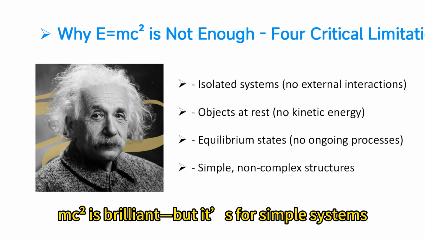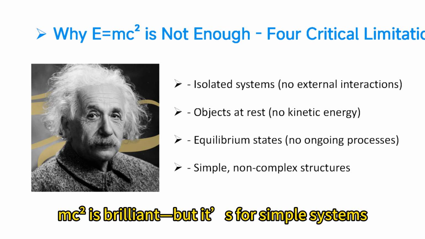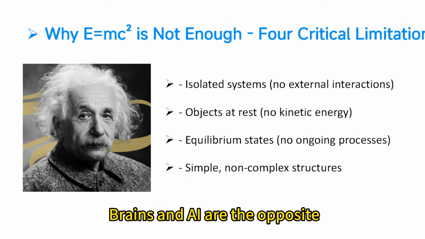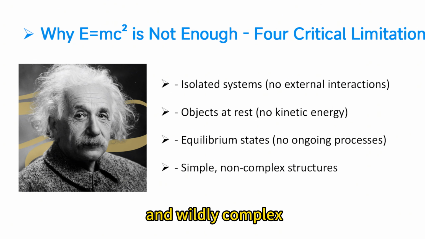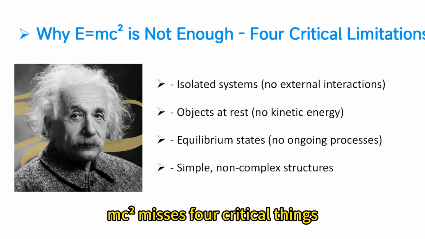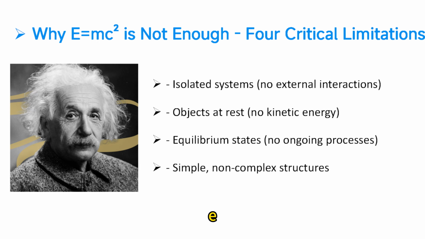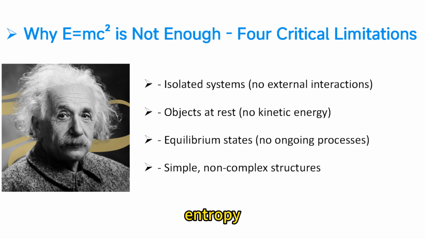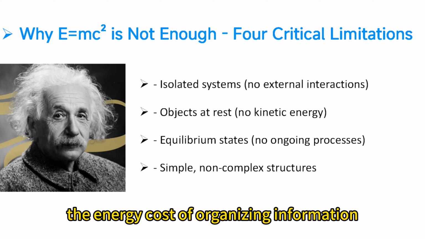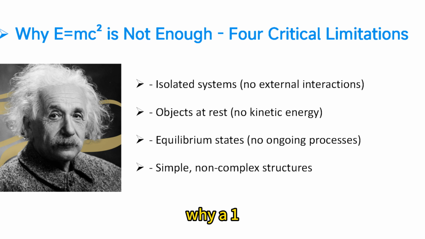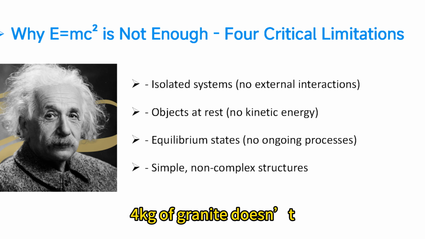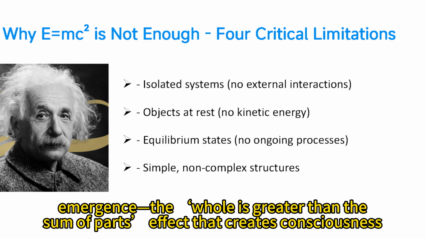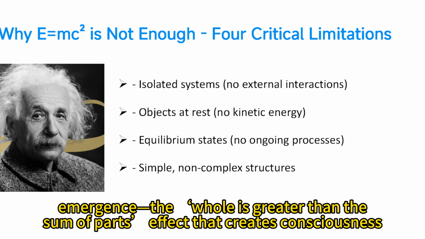Einstein's E=mc² is brilliant, but it's for simple systems: isolated, at rest, in equilibrium. Brains are the opposite: open, dynamic, and wildly complex. E=mc² misses four critical things. First, field interactions, e.g. how neurons' electromagnetic fields interact. Second, entropy, the energy cost of organizing information. Third, complexity, why 1.4 kg of brain thinks, but 1.4 kg of granite doesn't. Fourth, emergence, the whole is greater than the sum of parts, the effect that creates consciousness.